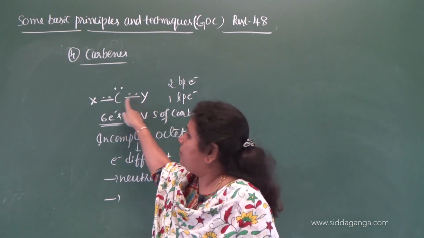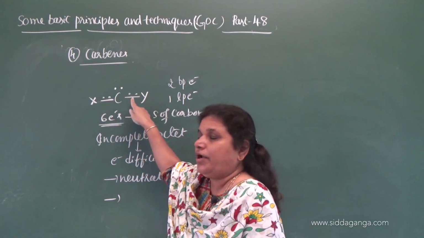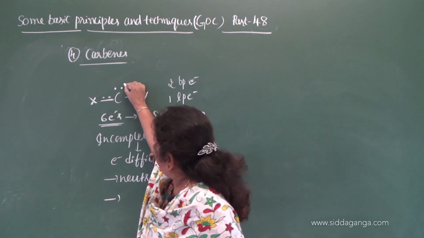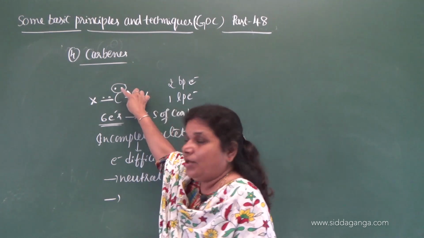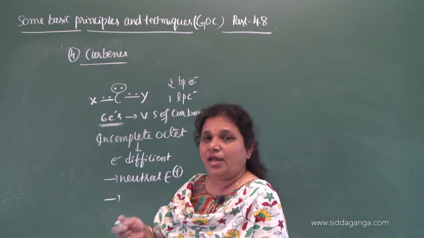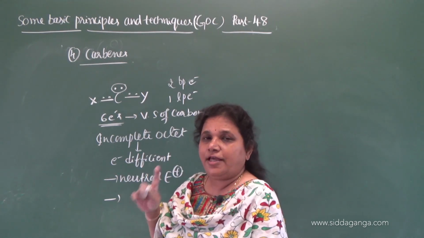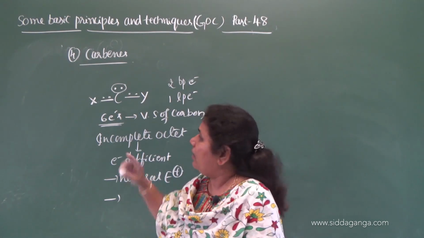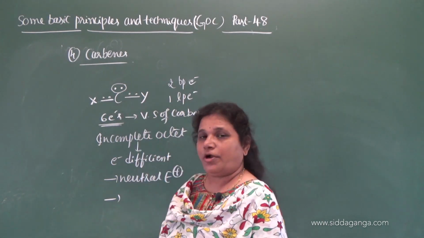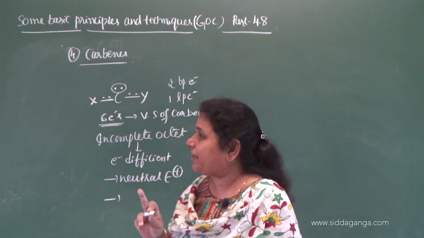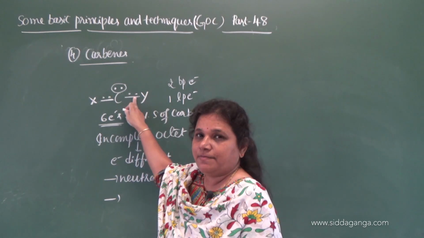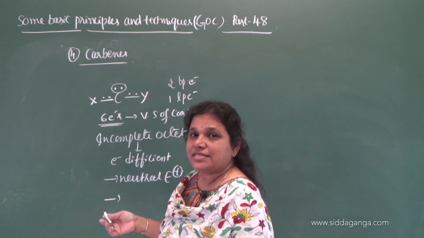There are two pairs of electrons which are involved in bond formation with X and Y. Left with the 2 electrons present on the carbon, which are not involved in bond formation, but they are present in the valence shell of carbon, and therefore they are called a lone pair of electrons. So it contains 2 bonded pairs of electrons and 1 lone pair of electrons, and remember it is a bivalent species.